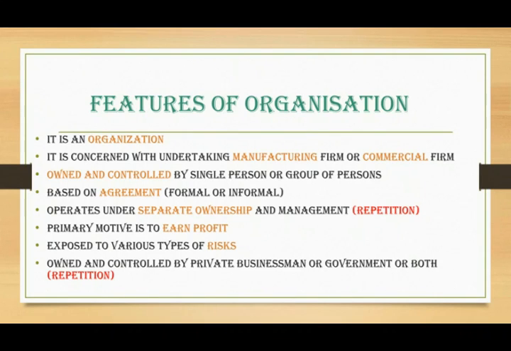Next feature is exposed to various types of risk. Children, if you remember, it is also one of the features of business. So commercial organizations, being business organizations, are always exposed to various types of risk. Next feature is owned and controlled by private businessmen or government or both. Children, this is also repetition of point number 3, owned and controlled by single person or group of persons.